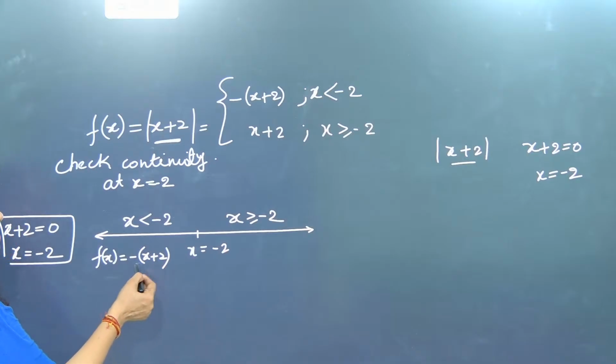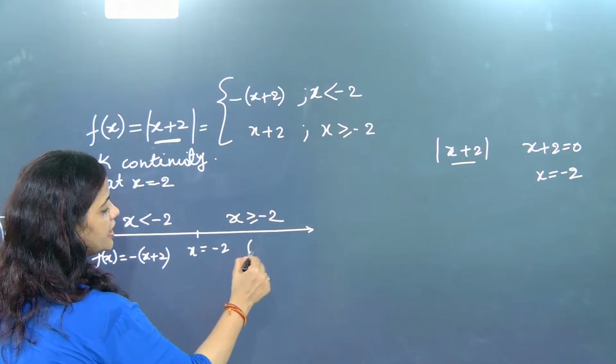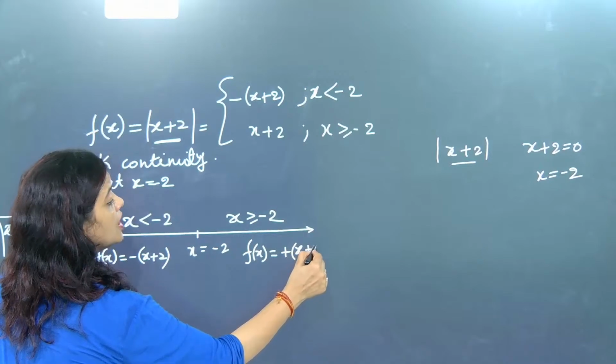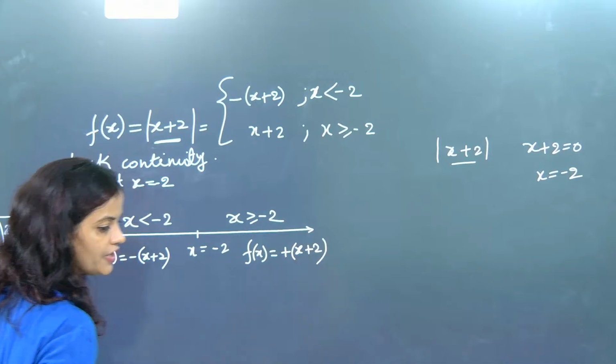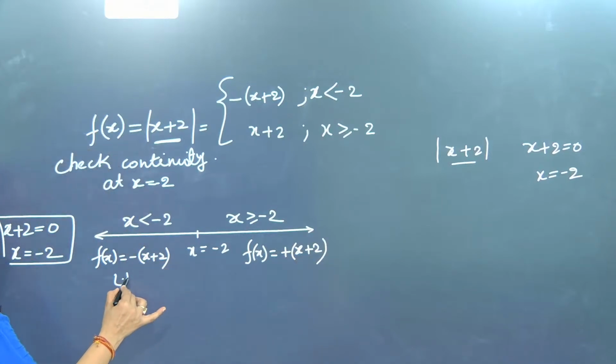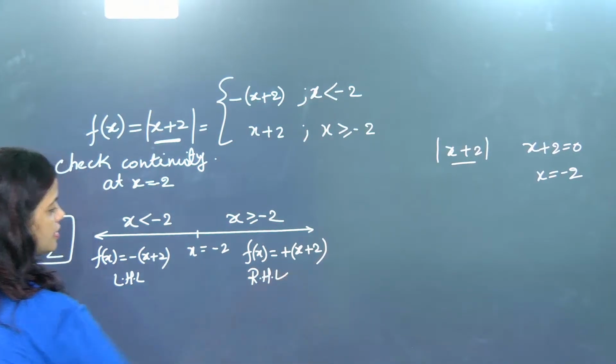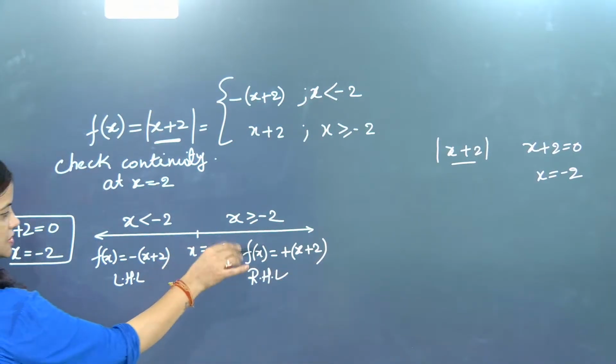This is the internal value of x, and it is indicating the internal region, it is indicating the negative part of x. Okay? And this part is indicating f of x is equal to plus x plus 2, the positive part of it. Now this part will become LHL and this part will become RHL. Done? And this is the center region.